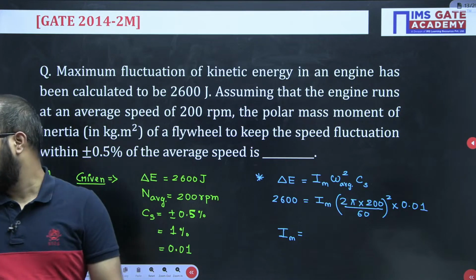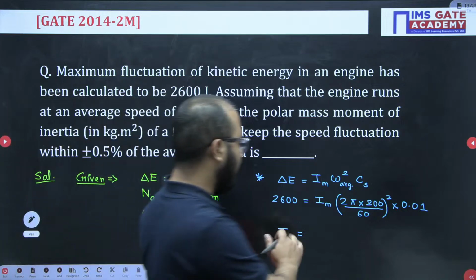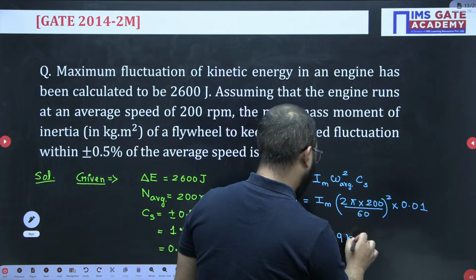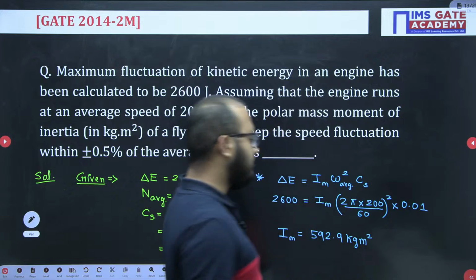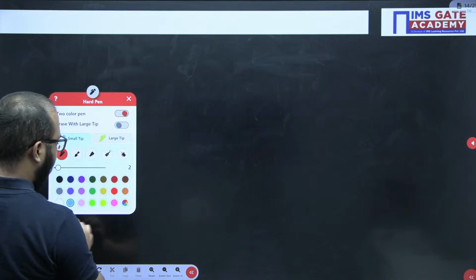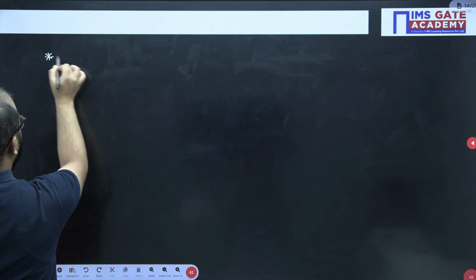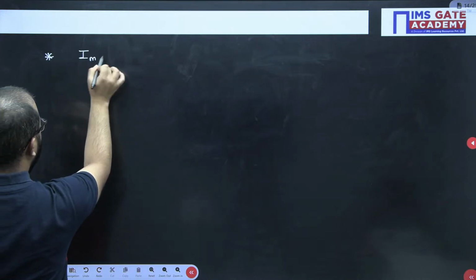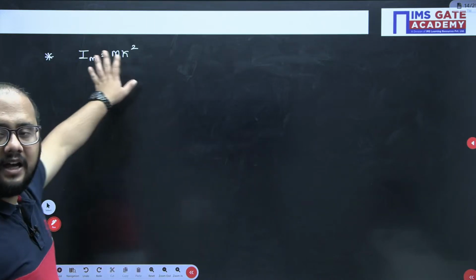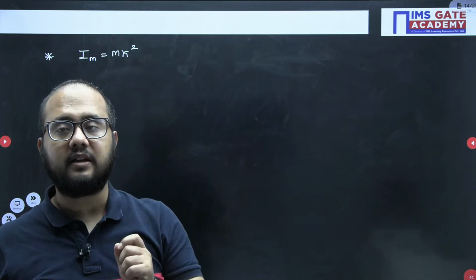Done everyone? So the answer that I am having here is 592.9 after solving this one. 592.9 kg meter square. That is the answer of mass moment of inertia. And I hope we have also discussed how to write mass moment of inertia in a different way using radius of gyration. Yes or no? The mass moment of inertia value will be written as m multiplied by k square. K is what? Radius of gyration.